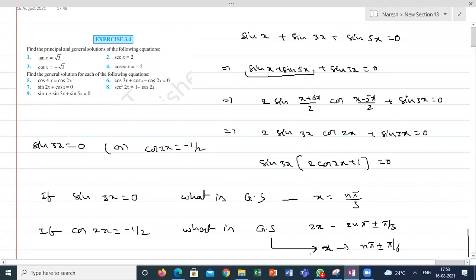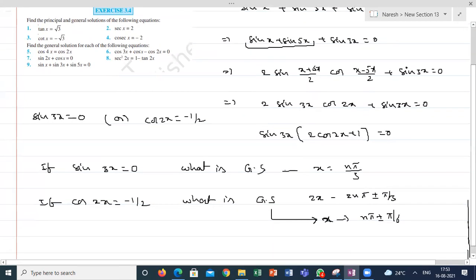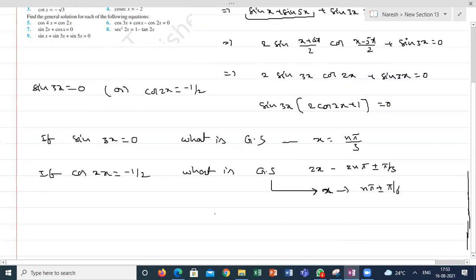Cos 180 minus 60 is minus 1 by 2 or plus 1 by 2? Cos 180 minus 60 is minus 1 by 2. Cos 180 minus 60 is minus cos 60. This is minus 1 by 2. Correct. It is 2x. Keep it in mind. It is not x.